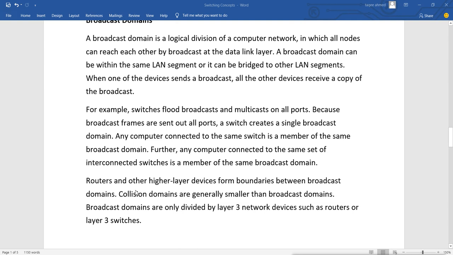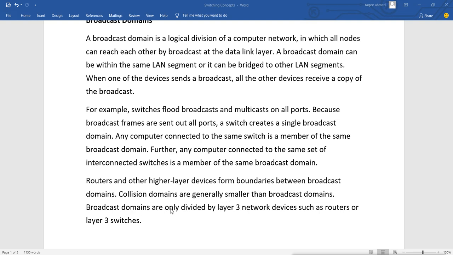That means they are also considered a single broadcast domain. Now routers and other higher layer devices form boundaries between broadcast domains. When you have a router in between, the router will not pass the broadcast packet. It will break the broadcast, so it creates boundaries between broadcast domains. Collision domains are generally smaller than broadcast domains.